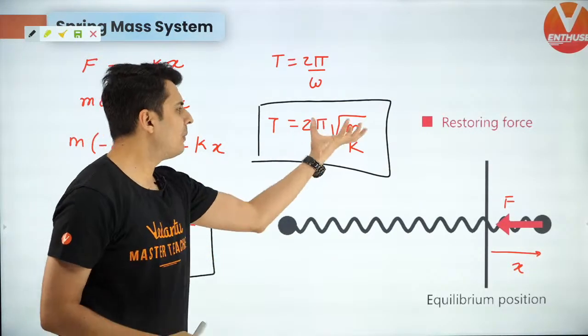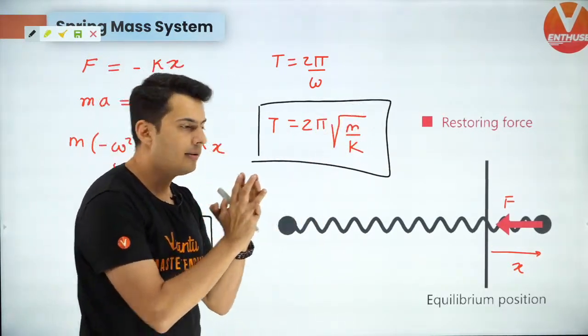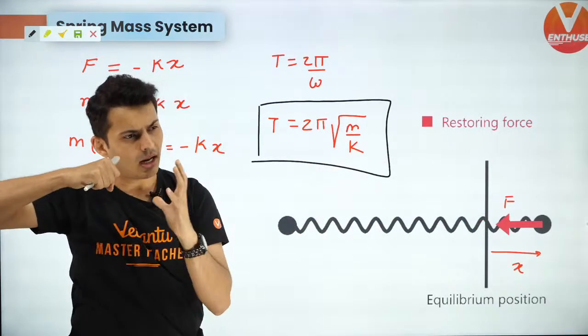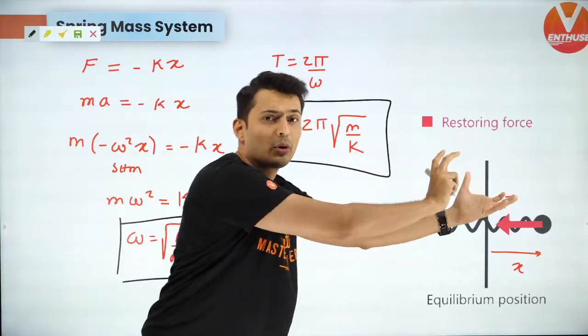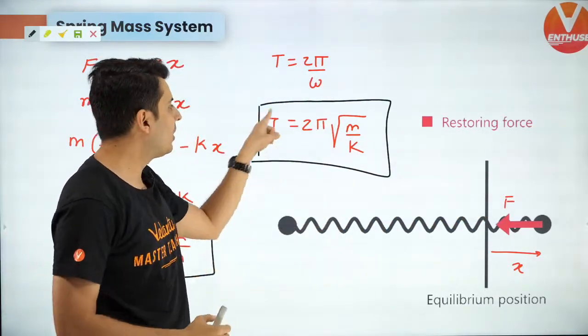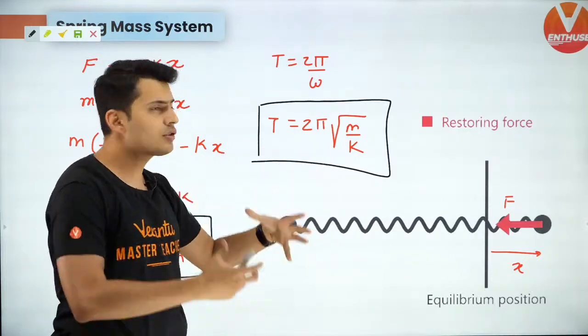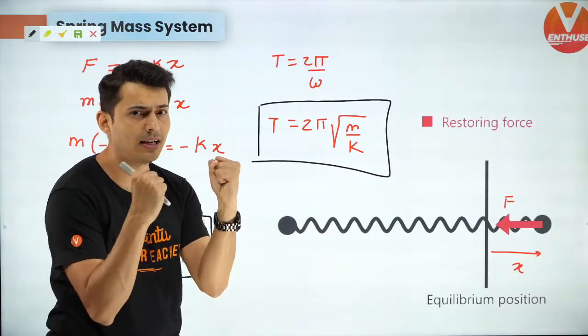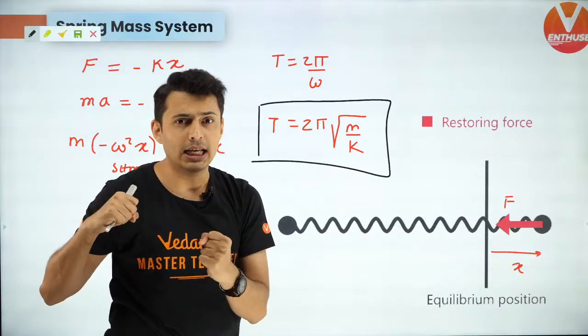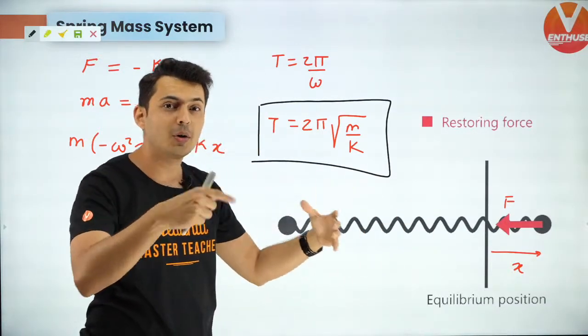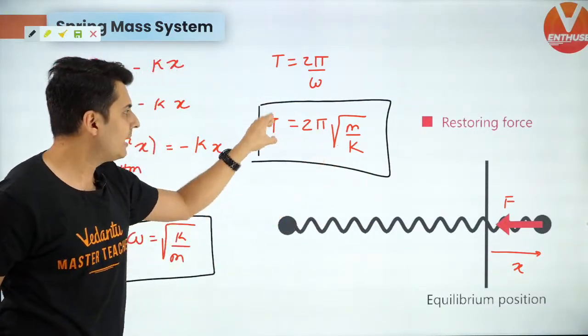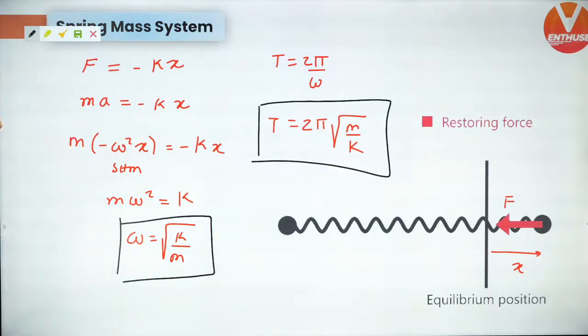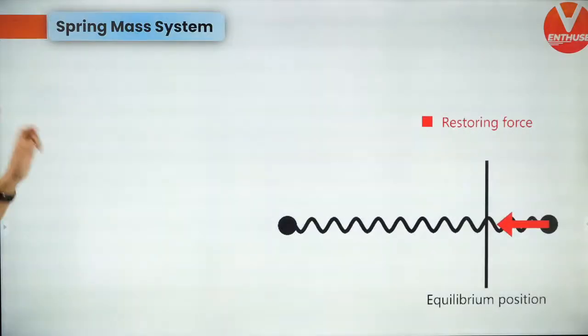Think about it. If mass is very huge, it will take a long time to pull it and stop it, again pull it and throw it there. Inertia is more, so it will oscillate slowly. But if k is very large, spring stiffness is very large, it will pull it very quickly and again pull it very quickly. So time period will be very small. Understand that. So that's the formula. Time period is 2 pi under root m by k.